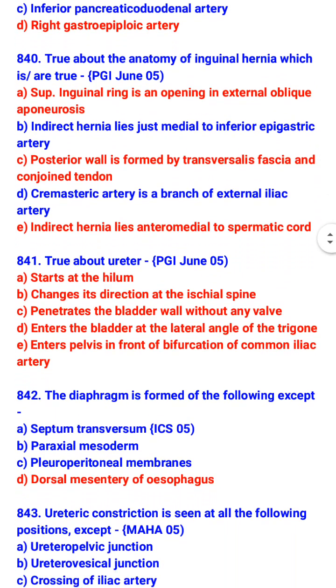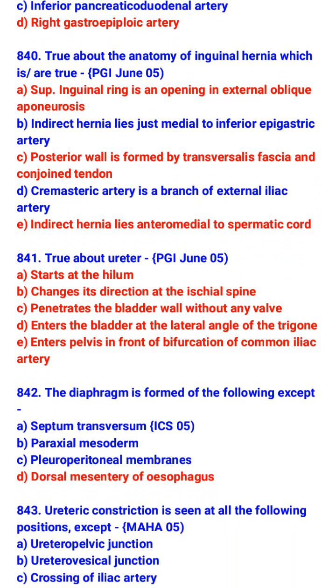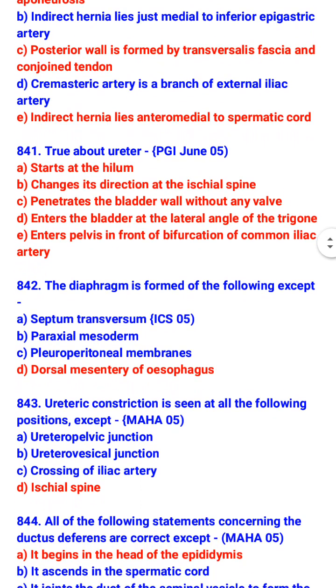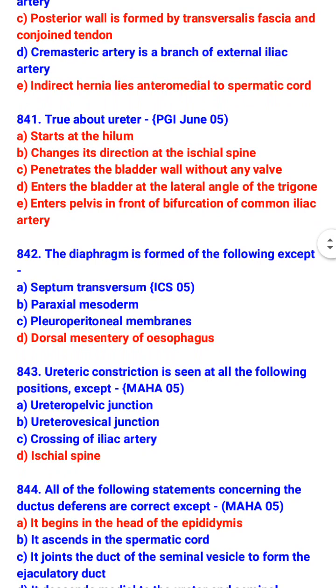True about ureter: it starts at the hilum, changes its direction at the ischial spine, penetrates the bladder wall without any valve, enters the bladder at the lateral angle of the trigone, enters pelvis in front of bifurcation of common iliac artery. The diaphragm is formed of the following except dorsal mesentery of esophagus.